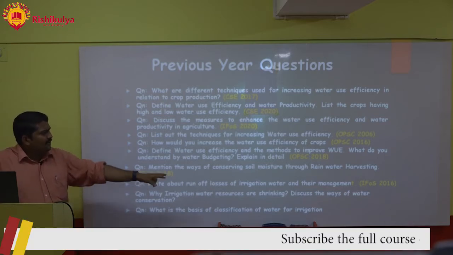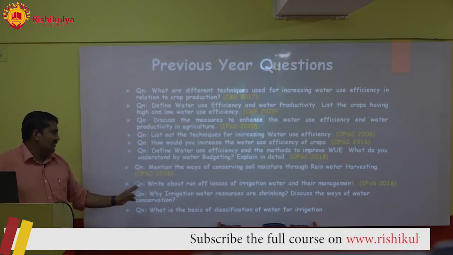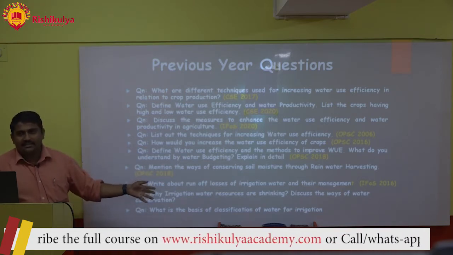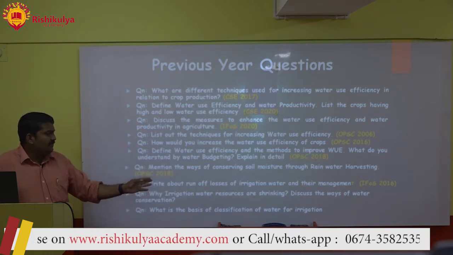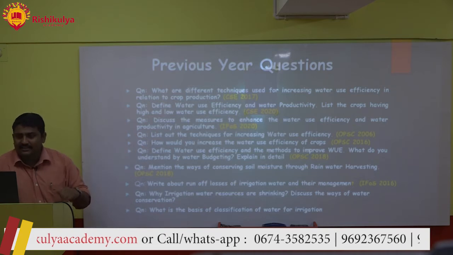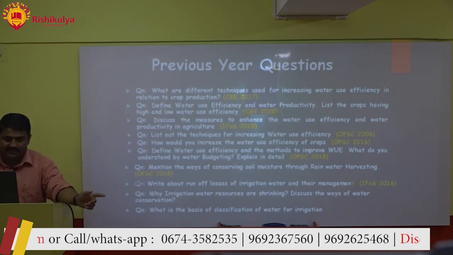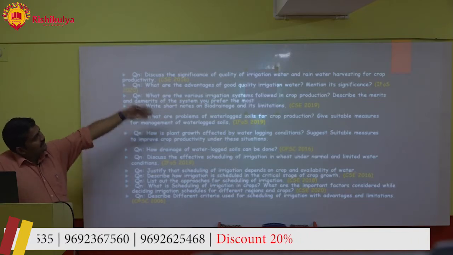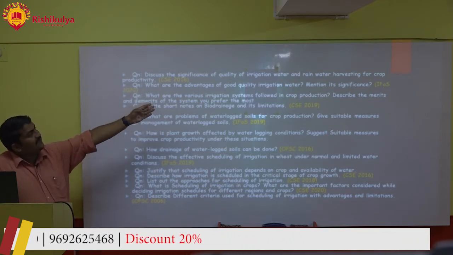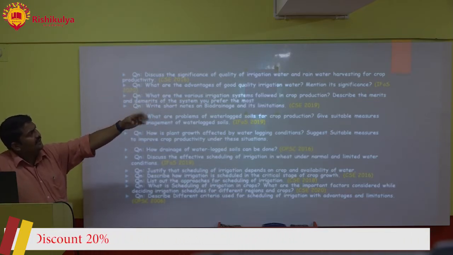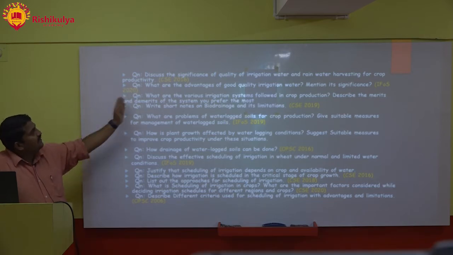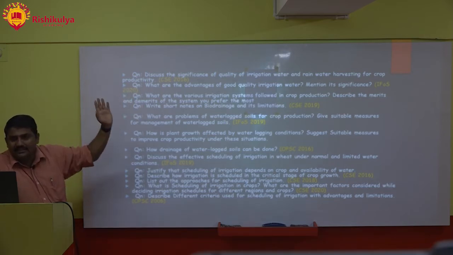Right, write about runoff losses. Then again you will see, why are irrigation water resources shrinking? Discuss the ways of water conservation. What is the basis of classification of water for irrigation? Like I was talking to you about quality of irrigation water, that is again a big problem. Right, again that section came. Discuss the significance of quality of irrigation water and rainwater harvesting for crop productivity. Civil Services 2016. What are the advantages of good quality irrigation water?